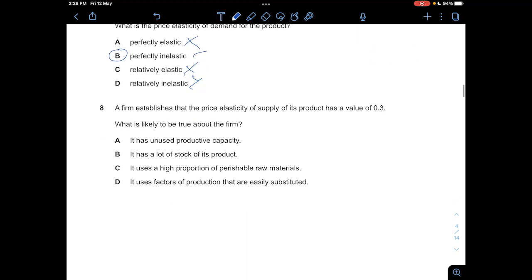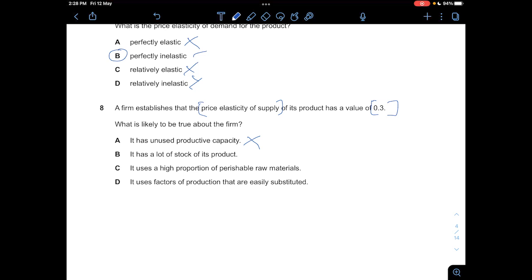Right, number 8. A firm established that the price elasticity of supply has a value of 0.3. That means it's inelastic. So what is likely to be true? So A, it has unused productive capacity. This is wrong, because if there's unused productive capacity, that means that it's elastic.